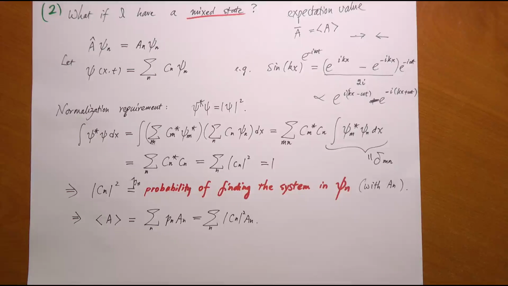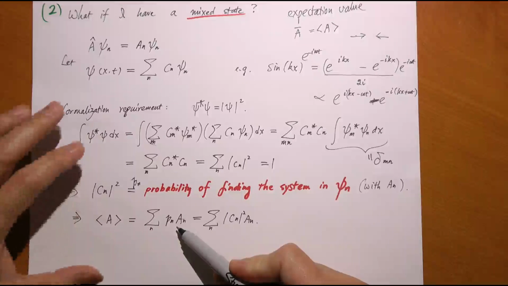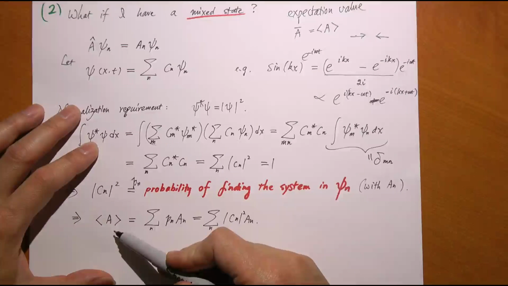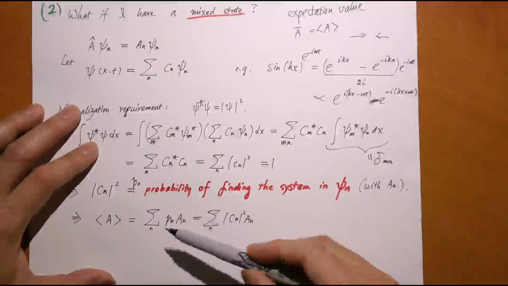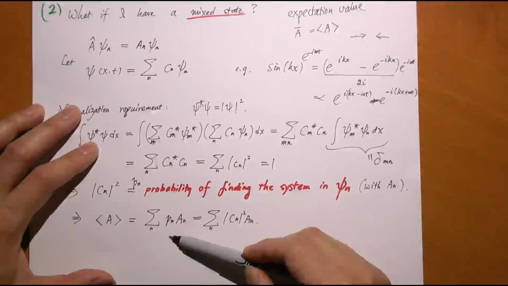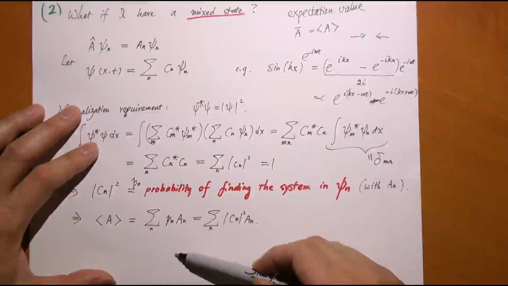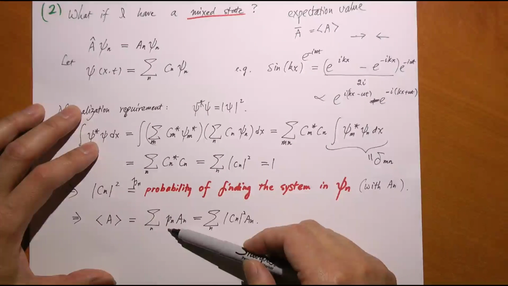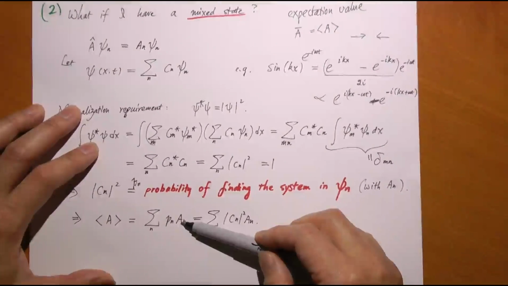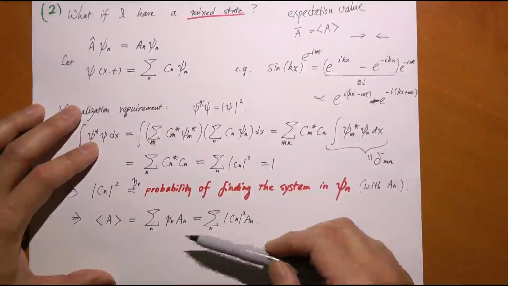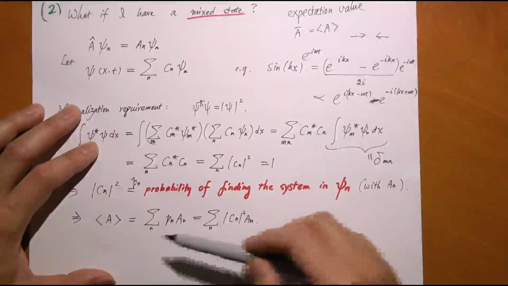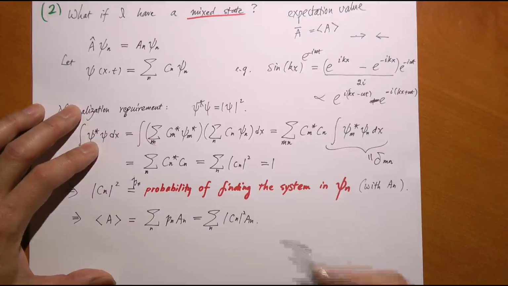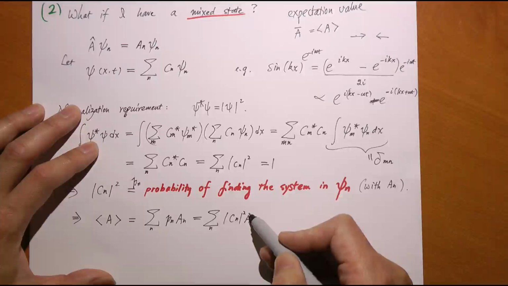Now we know the value of this observable if it's in one of the pure states, and the probability of finding this particle in such a pure state is Pn. Then isn't it true that the mean value of this observable in such a mixed state is just P1 times A1 plus P2 times A2 and so on? P1 is the probability of finding the particle in state 1, and in state 1 its value is A1. And in state 2 it is A2, and so on. And Pn is just Cn squared.